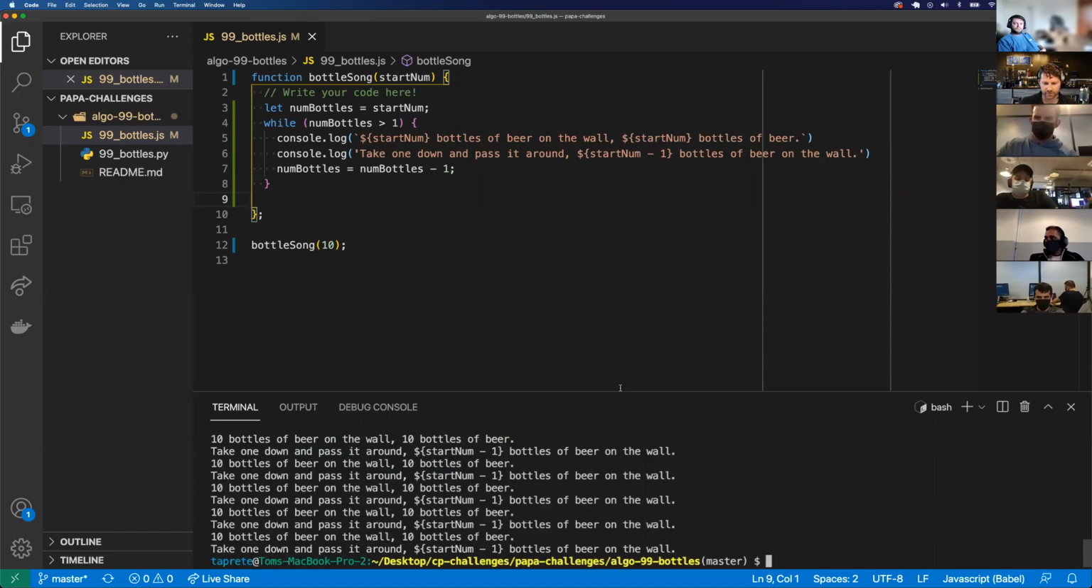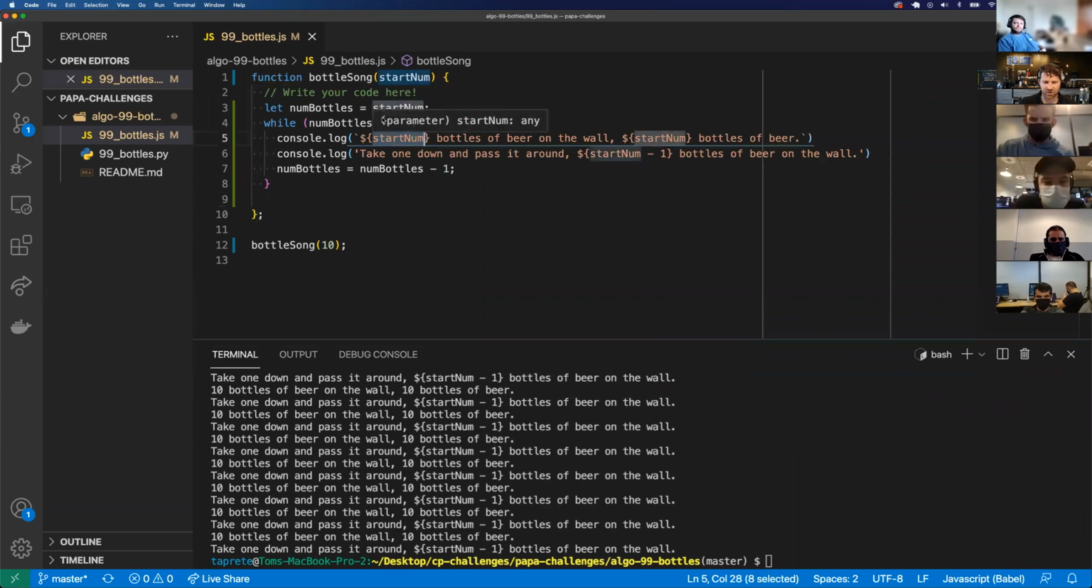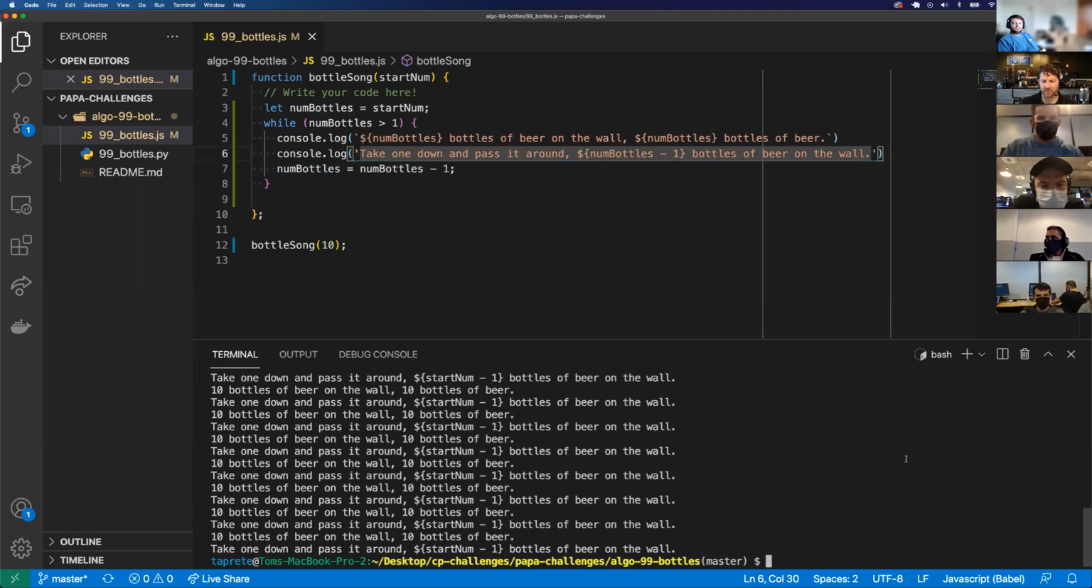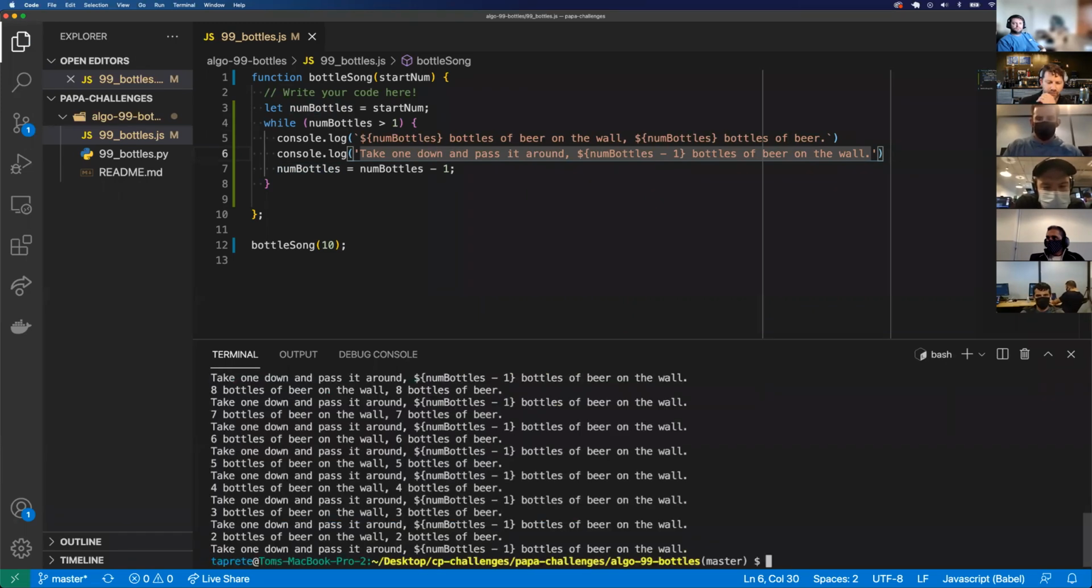Uh-oh, what happened? You still have the start num in all those ticks. Awesome. So I've got start num in here, which I need to replace with num bottles. So I'm going to highlight all of those and type in num bottles. Let's try to run that again. Might still get some undesired output.